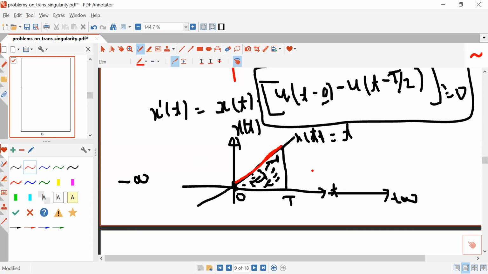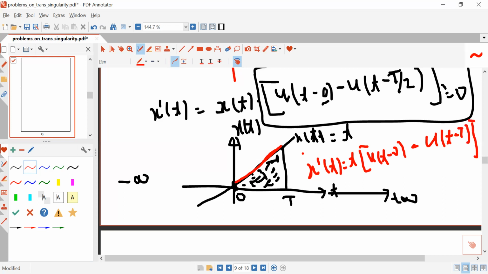You will just multiply. The value of x dash t will be t, and you will have to multiply it with the gate pulse u(t minus 0) minus u(t minus T).